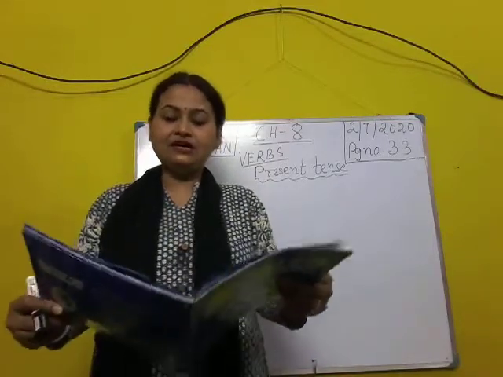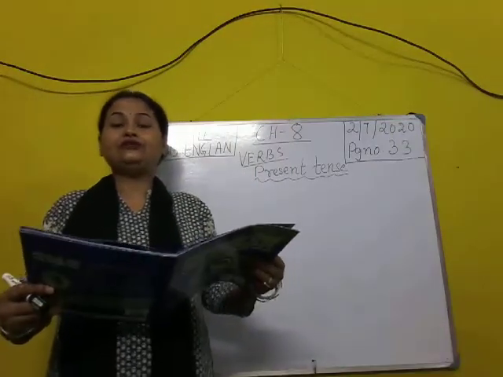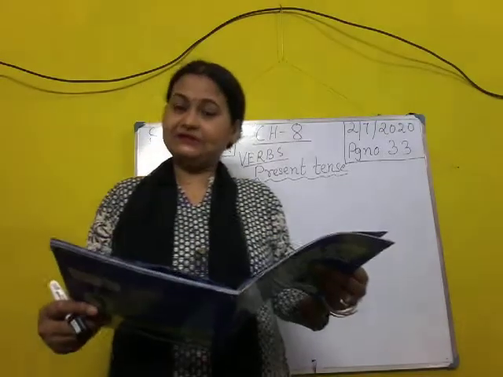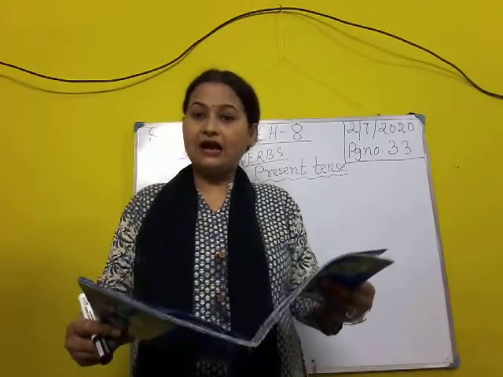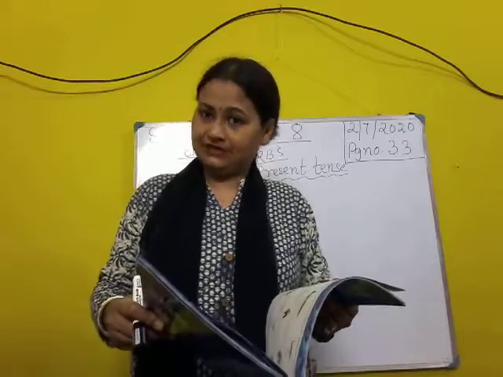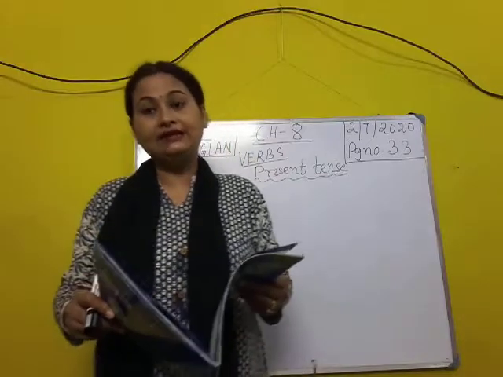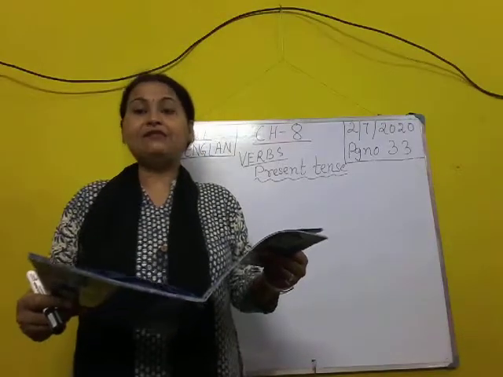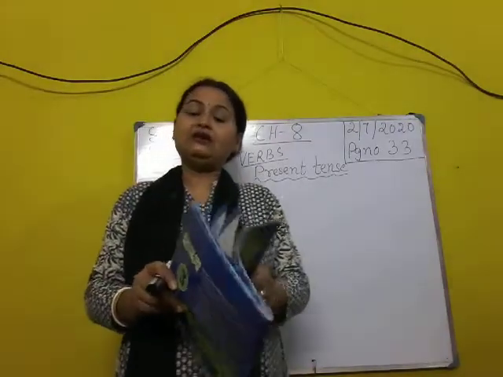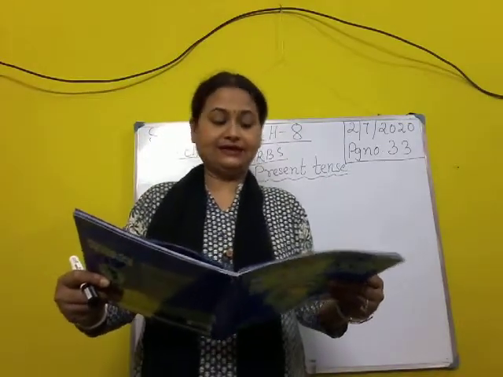And in this chapter, we were doing verbs in present tense. And what were we doing? We were doing the helping verbs, especially is, am, are. When we talk about the present tense, then we use is, am, are depending on the number of the subject. If the subject is 1 in number, then we'll write is. If the subject is more than 1 in number, we will write what? Are, isn't it? So we were making use of is, am and are in the sentences.